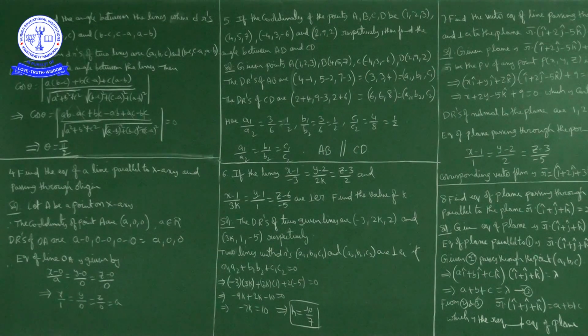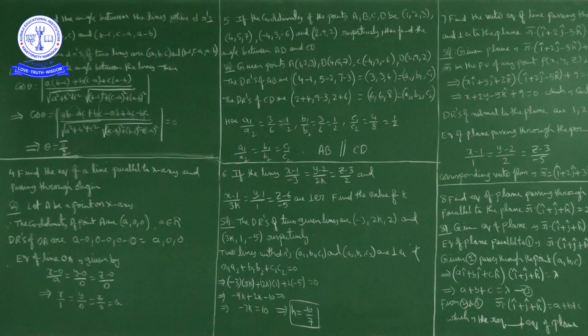Now using that formula, for the acute angle theta between the lines, cos theta is equal to modulus of A into B minus C plus B into C minus A plus C into A minus B upon square root of A square plus B square plus C square into square root of B minus C whole square plus C minus A whole square plus A minus B whole square.